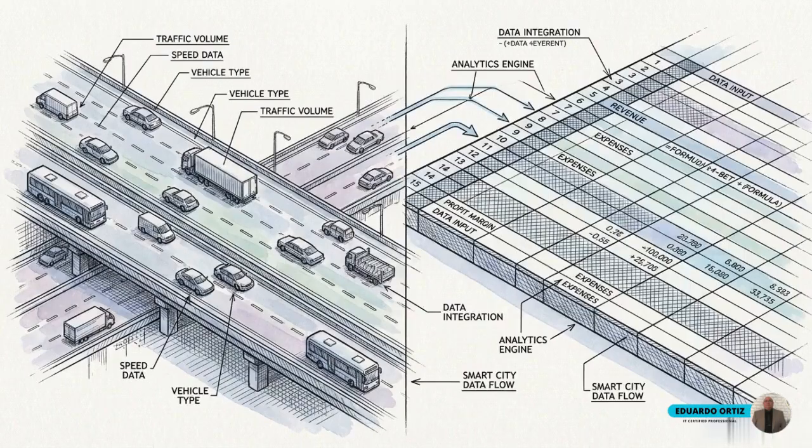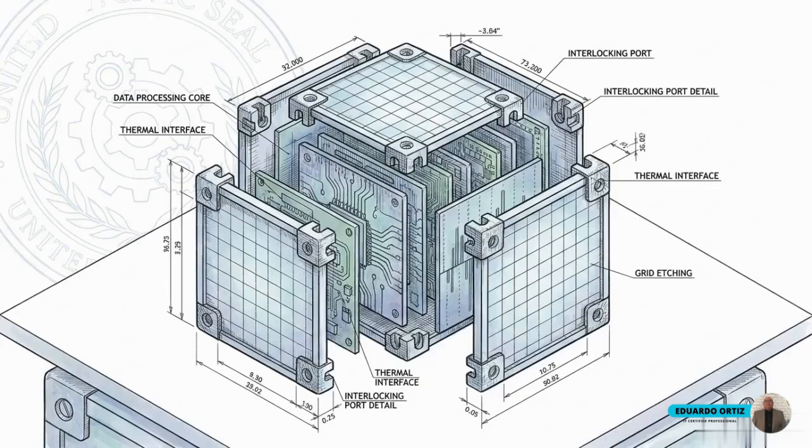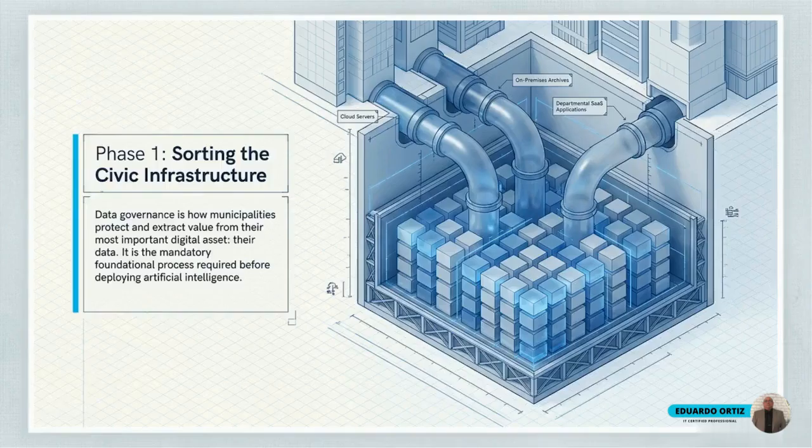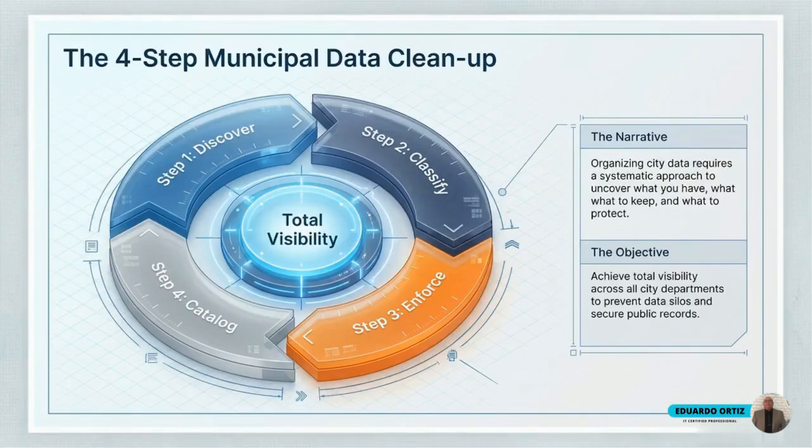Before optimizing traffic patterns or analyzing public budgets, every city must answer one unavoidable question: how do we govern the pieces? This sorting mechanism illustrates the rigorous pipeline municipalities must build to extract value from their most important digital asset. Achieving the total visibility required for AI means executing this four-step data cleanup cycle: discover, classify, enforce, and catalog.